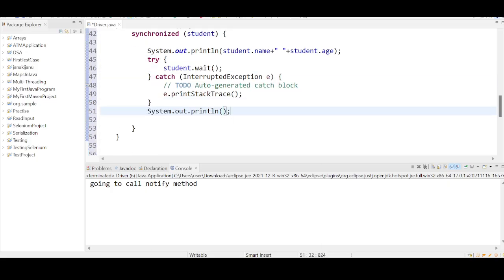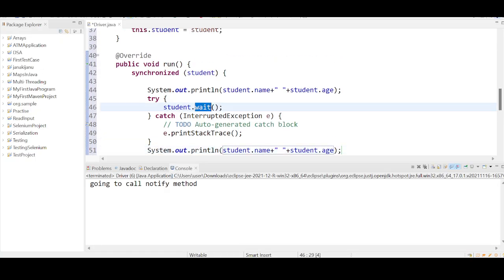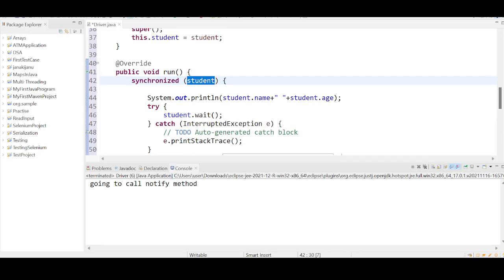Then once I get notified, I want to print again student dot name plus student dot age. So there is a wait method. The wait method is applied on which object? The Student object, right? Is the Student object a thread object or a non-thread object? Hello? Non-thread. And the wait method is there in which area? Synchronized or non-synchronized?